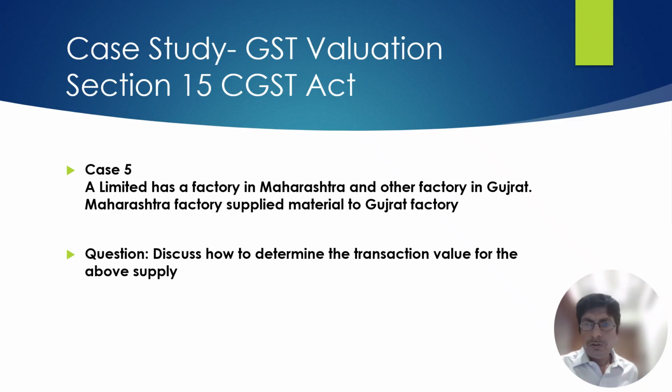There is rule 28, which gives the direction to determine the transaction value when there is a transaction between distinct entities, related parties. What it provides is that you need to find out the open market value, then like kind and quality, cost plus method, residual method.